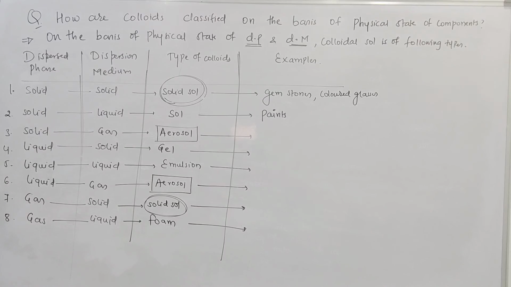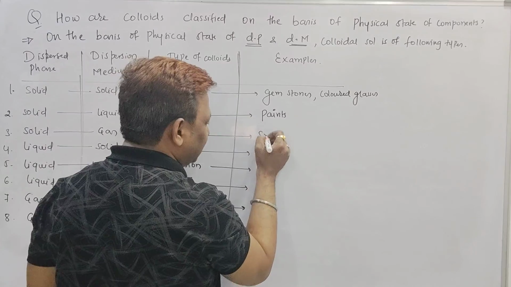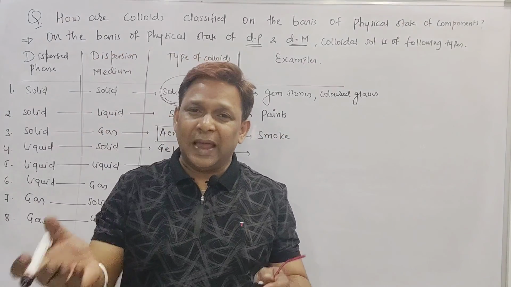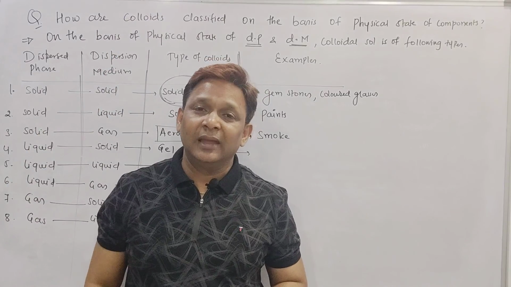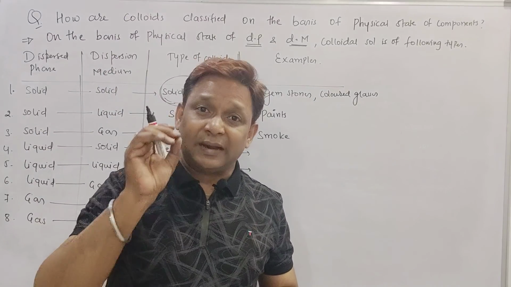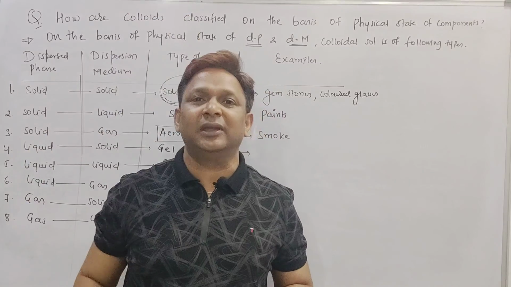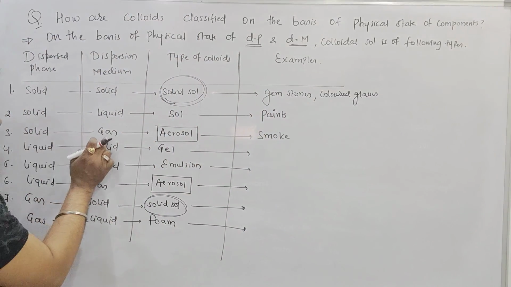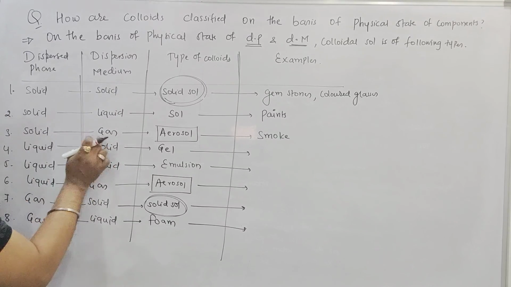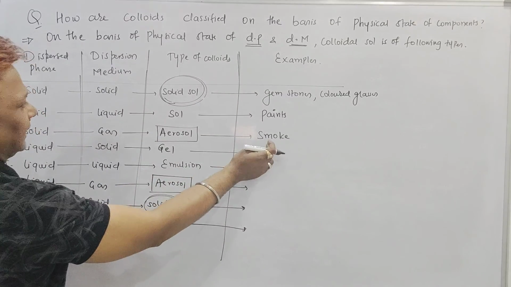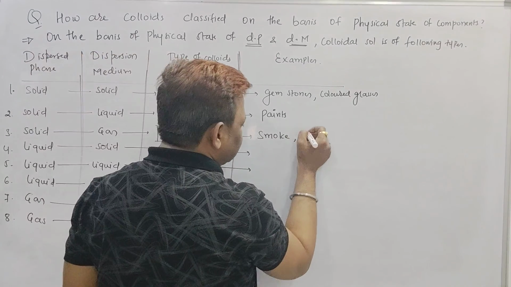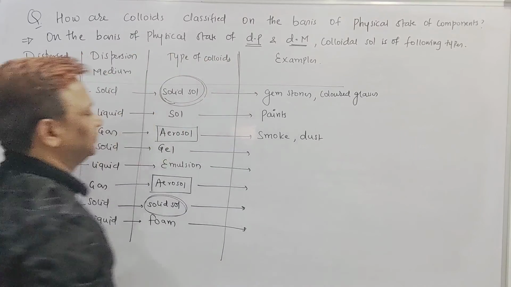Solid in gas gives rise to aerosol. For aerosol, beta, the best example is smoke. You know, beta, when you are burning garbage, the black fumes coming out, we see as smoke. Actually black fumes means carbon particles present in the atmospheric air. Carbon particle is a solid, and the atmospheric air is a gas. Solid in gas is an example of aerosol, and the best example we took, beta, is smoke. Instead of smoke we can say dust is also an example of aerosol.